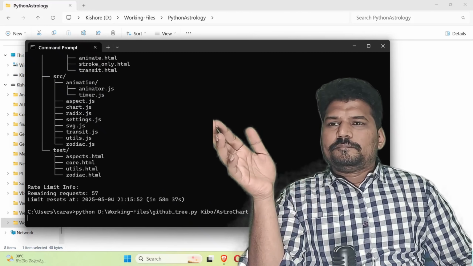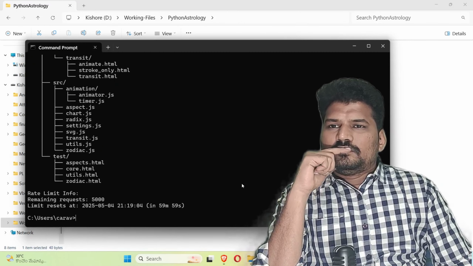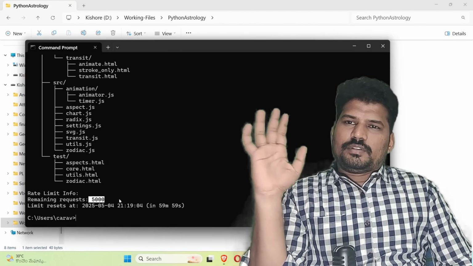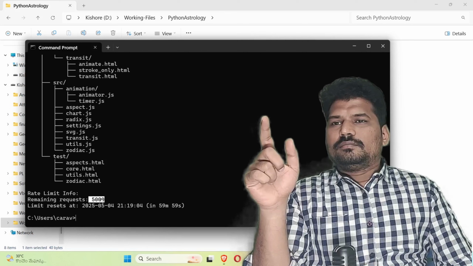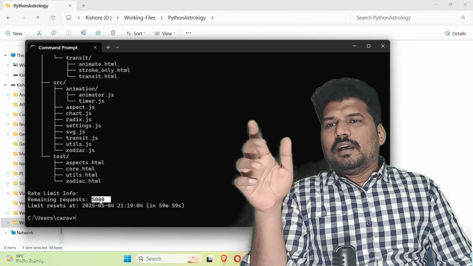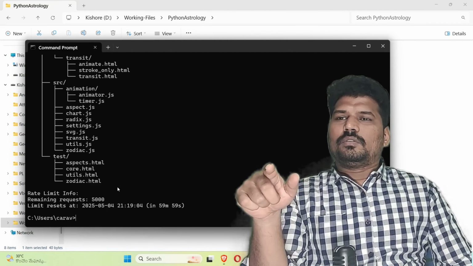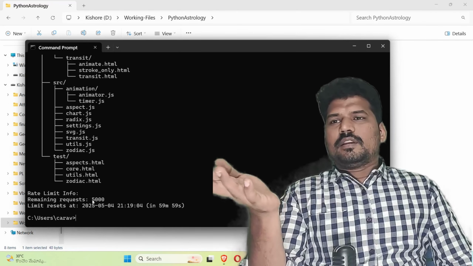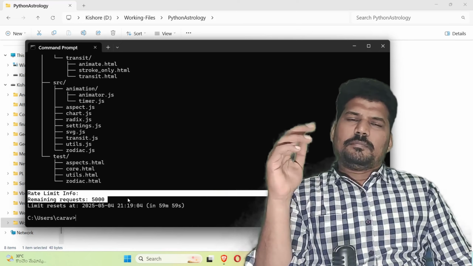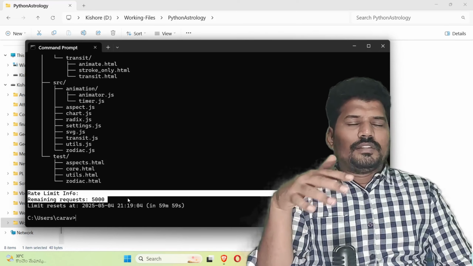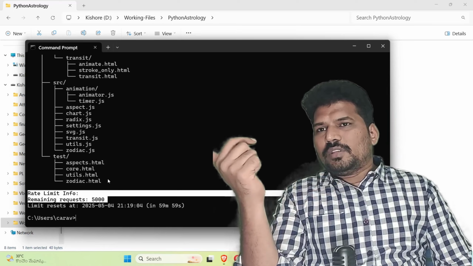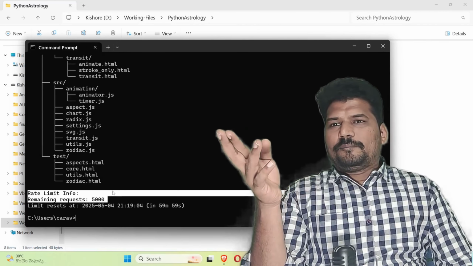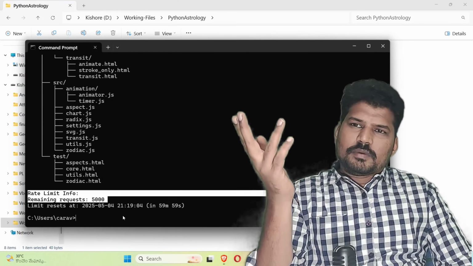Okay, see here, I have 5000 requests per minute. After 1 minute I will have another 5000. Likewise, if you have the GitHub key, you can generate more requests. There will be some other privileges because of this GitHub key, and we can use that also. So I have uploaded this GitHub tree file in my repository.